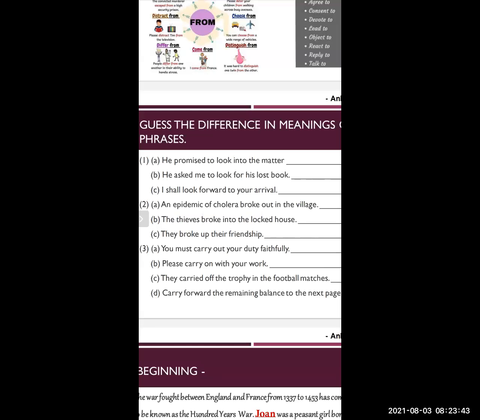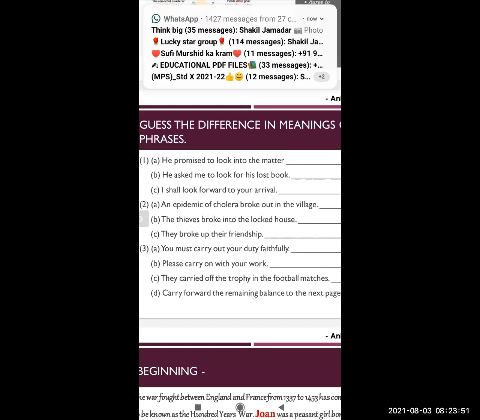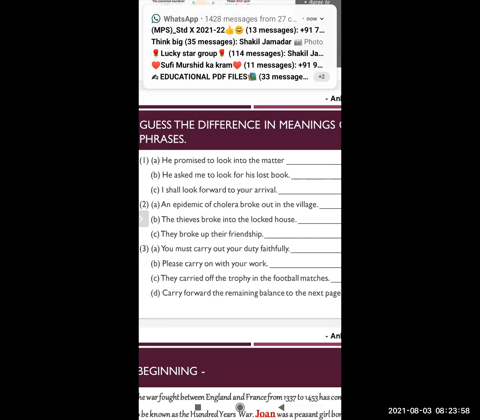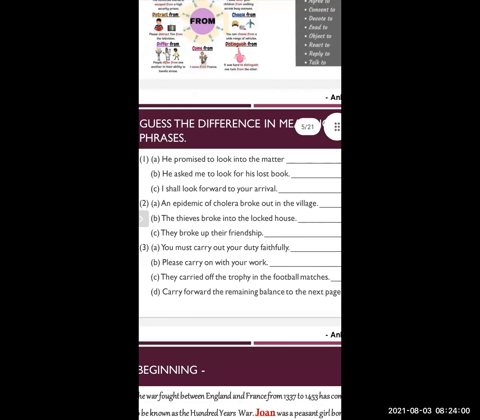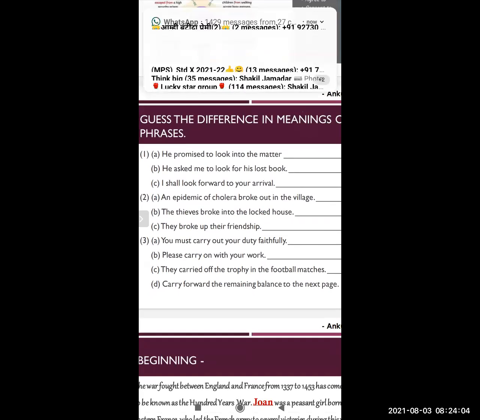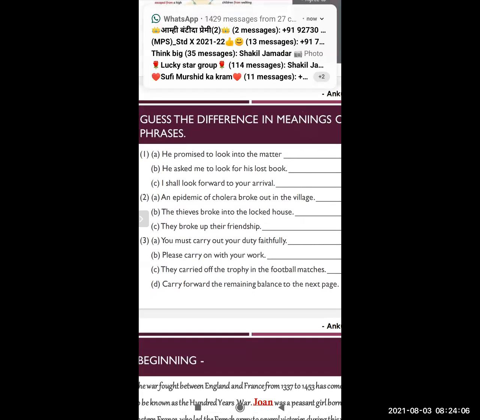In those sentences, the phrasal verbs are underlined, and these phrasal verbs carry different meanings in the sentence.